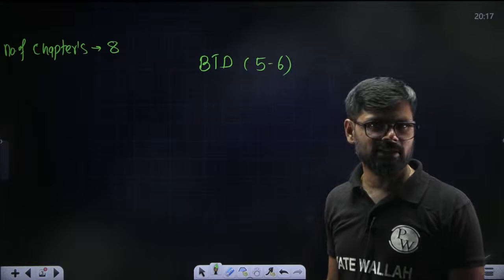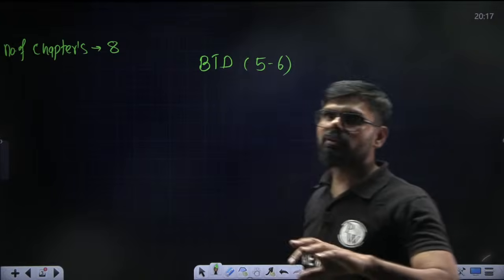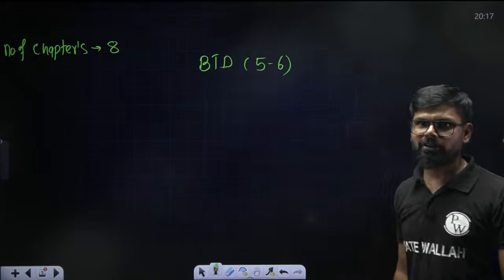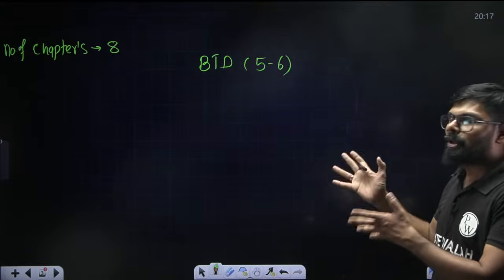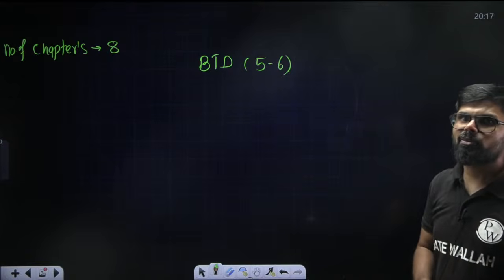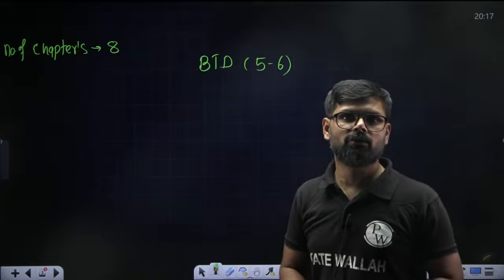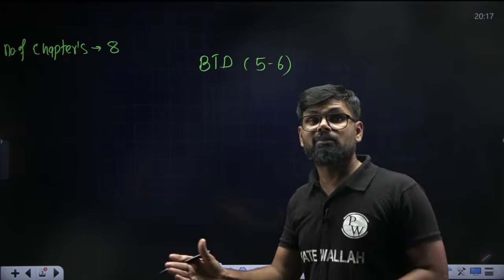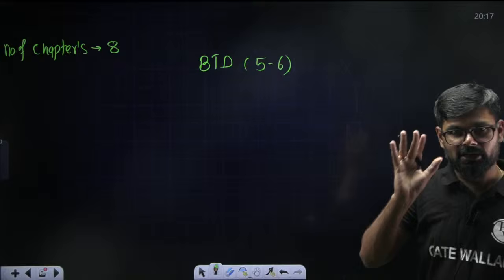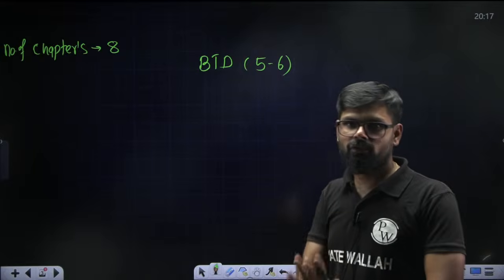Please listen here carefully. Now the same question I'm going to repeat: are the marks of basic thermodynamics equally distributed throughout the thermodynamics syllabus? This is also not correct. It is not uniformly distributed.